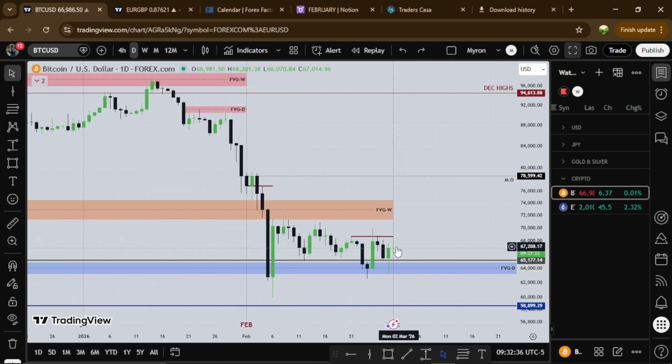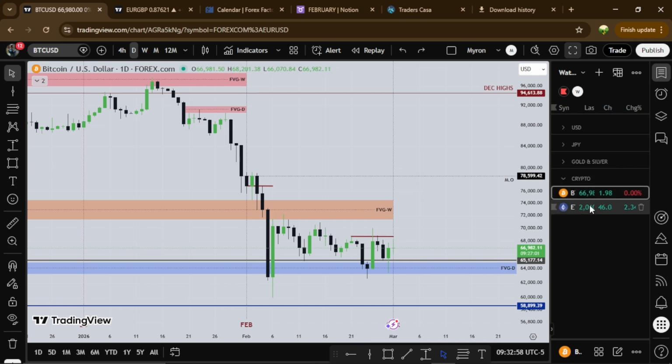So for the new week, what I'm expecting on Bitcoin is either we use this fair value gap as resistance to go lower, or as support to go higher, right? Or we turn this one into resistance, hit the midpoint, then we'll go lower. So it's a two scenario I'm expecting for the new week. It's either we use this fair value gap or this one, right?